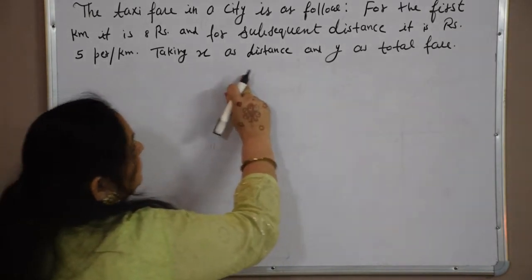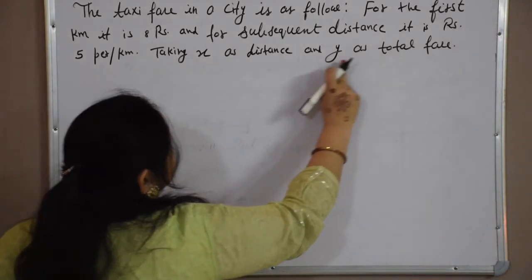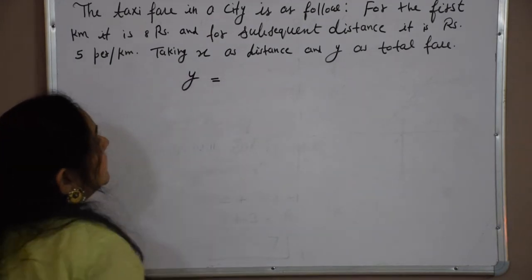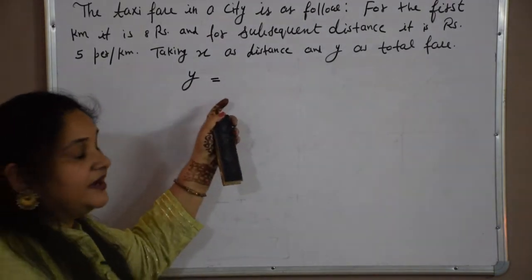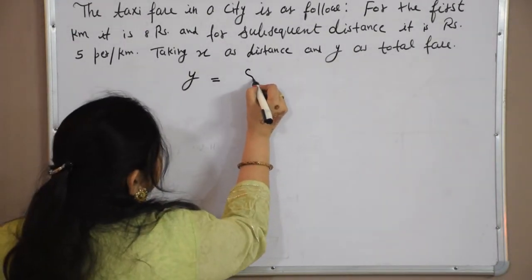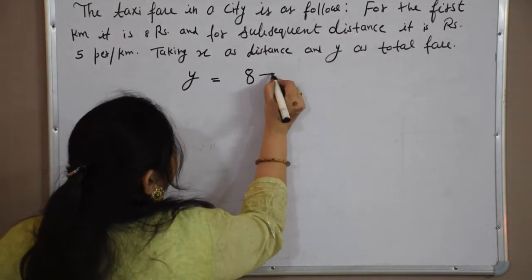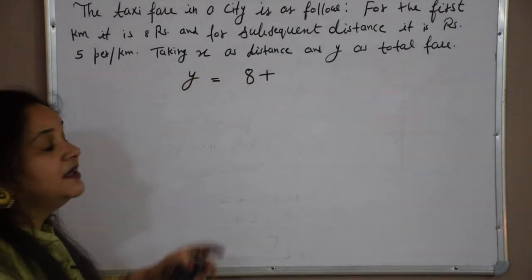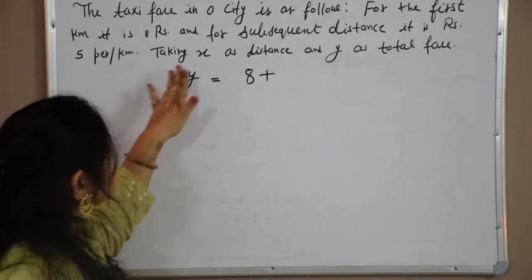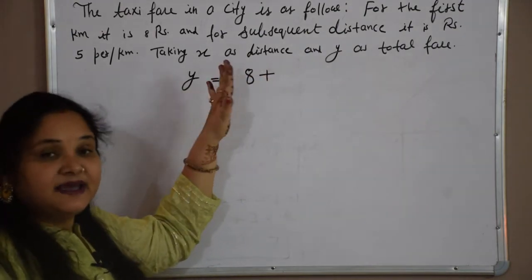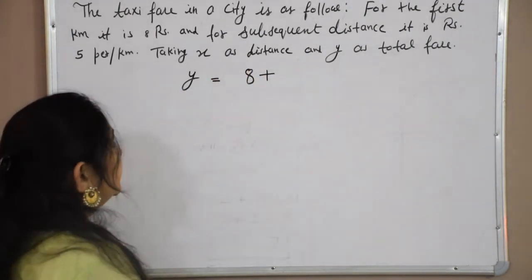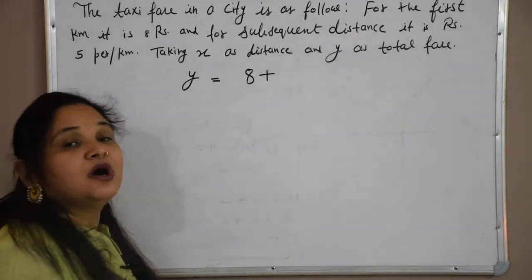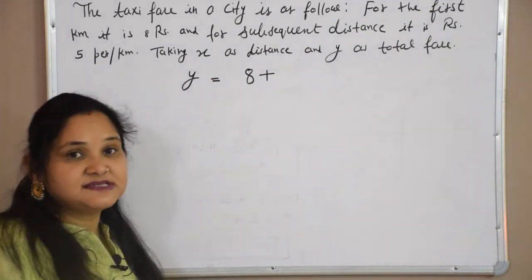Here it is given that total fare is rupees y, so y is equal to the total fare we have to find. For the first kilometer it is rupees 8, and for the subsequent kilometers, because our total distance is x kilometers, 1 kilometer we have already given fare 8 rupees. So how much remaining distance is there now?